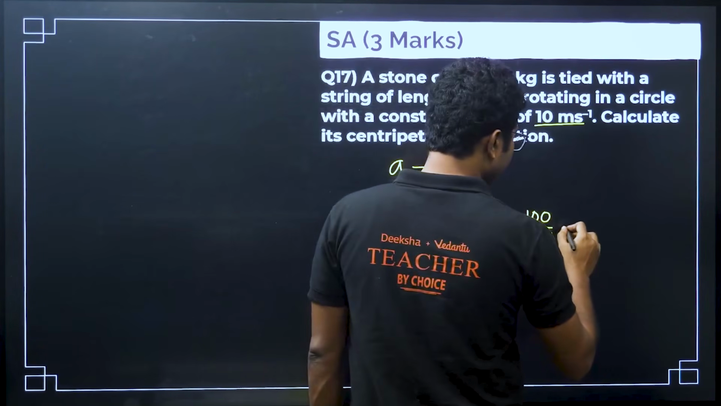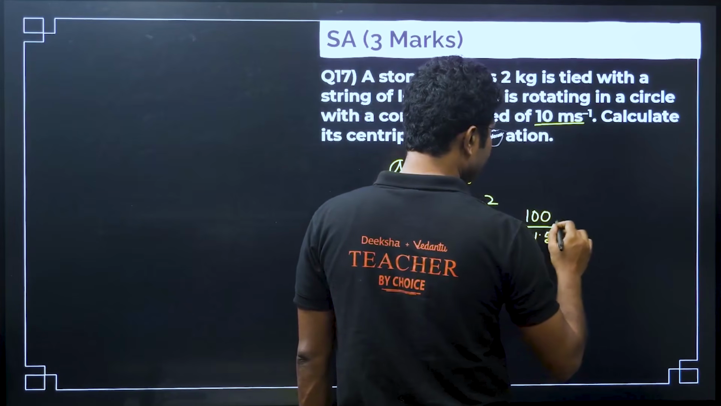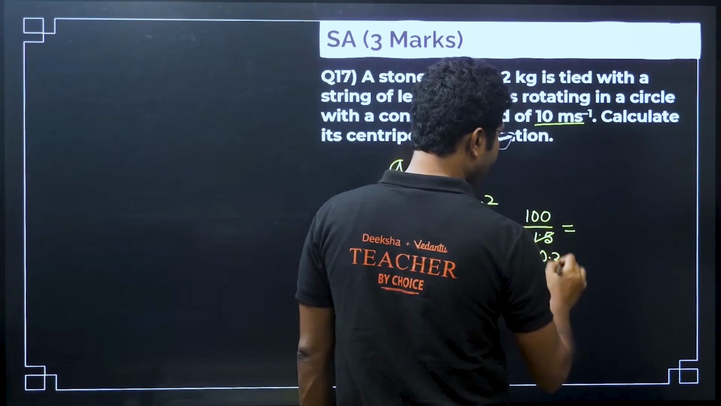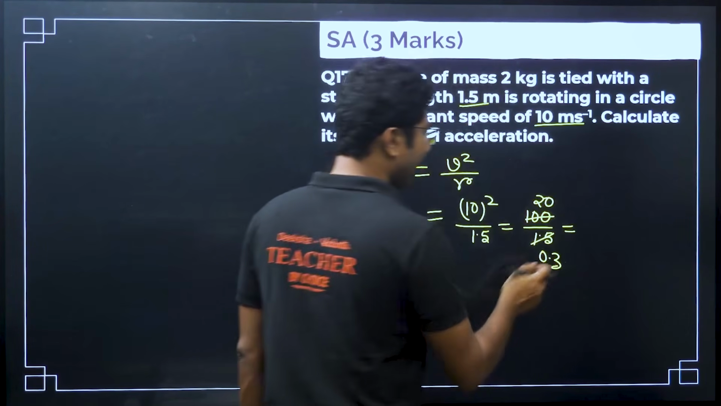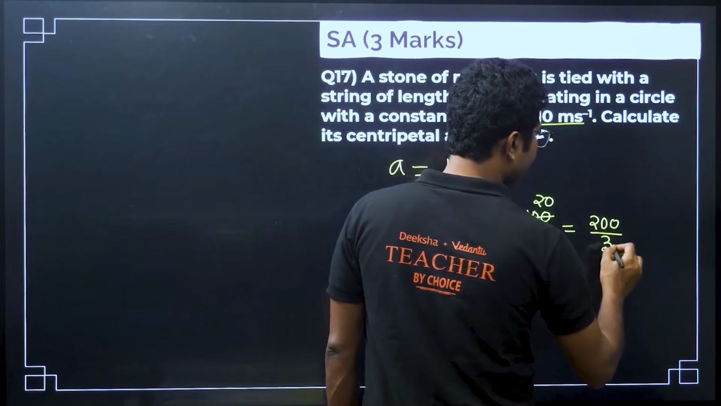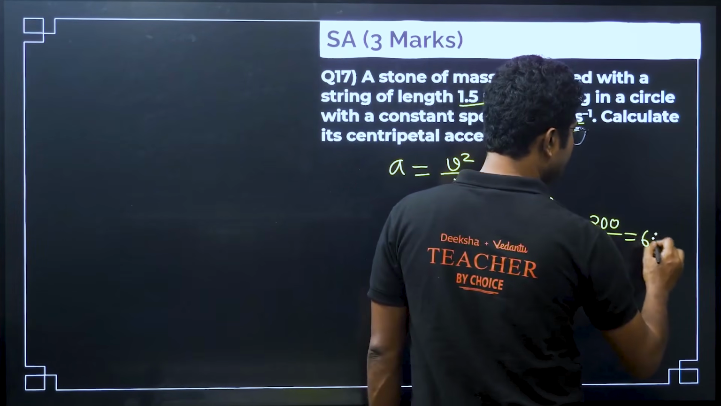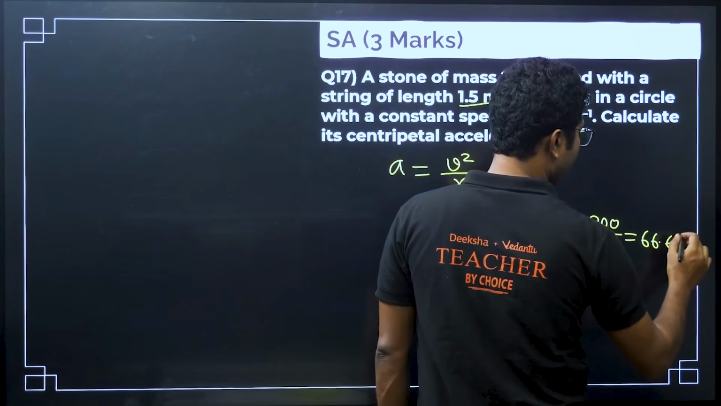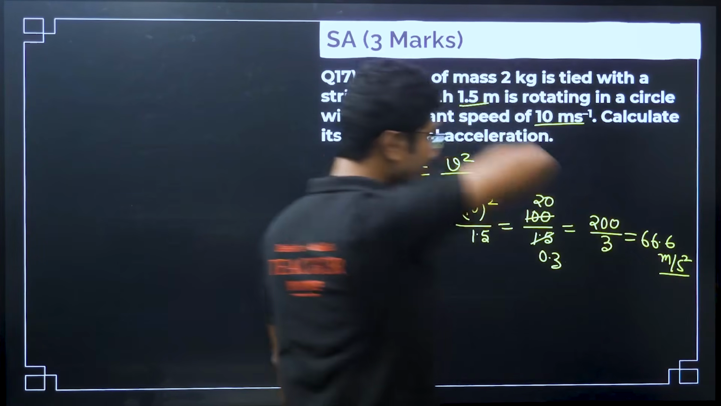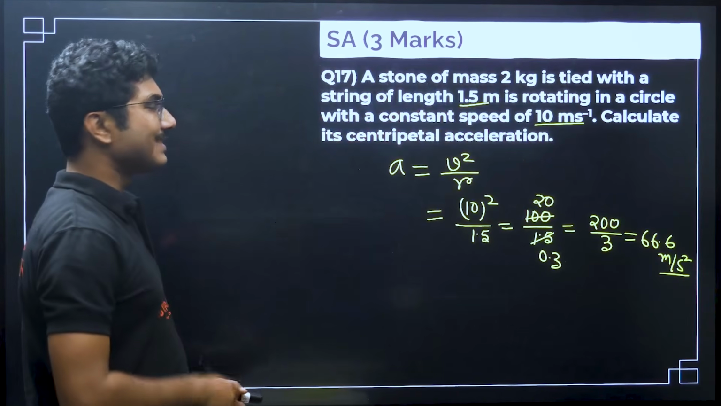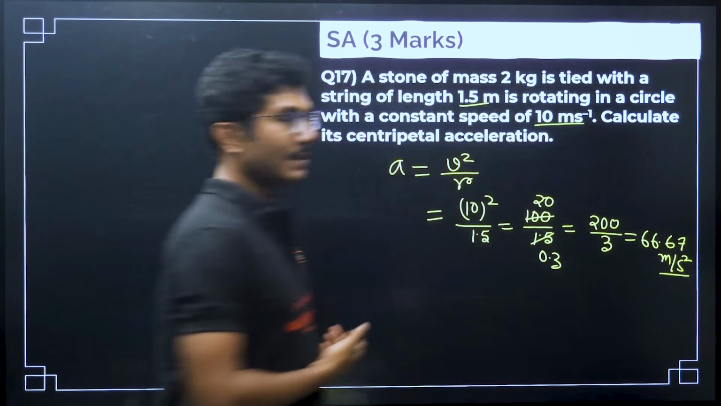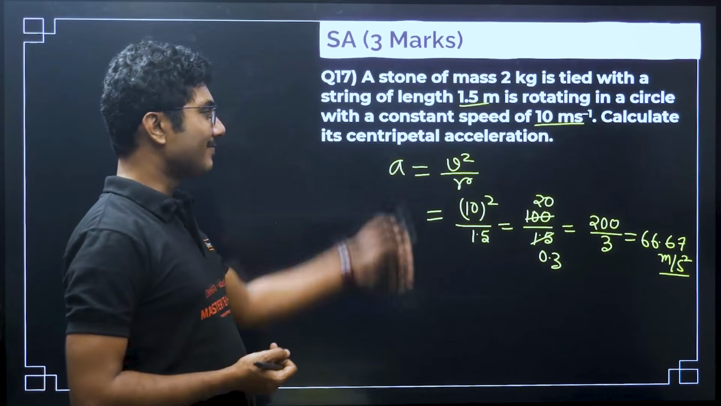So it will be 0.320, right? You can cancel it by 5, so it will be 200 by 3, so that will be 66.6, or actually 66.67 meter per second square. Unit is very, very important.